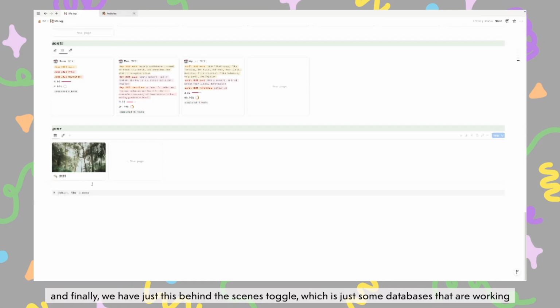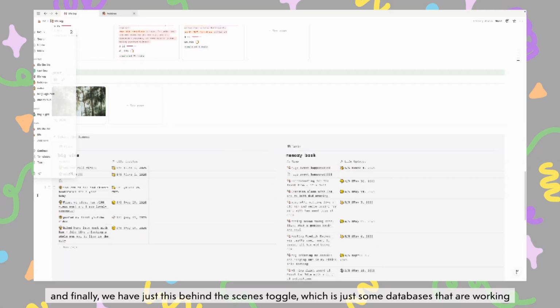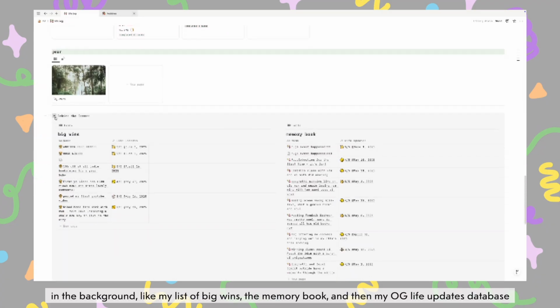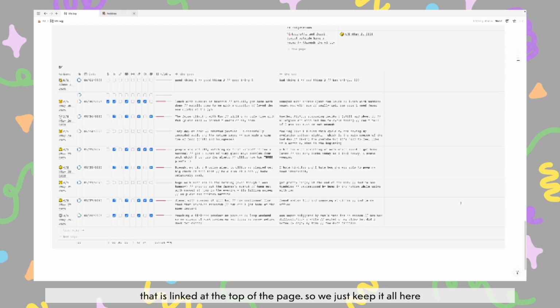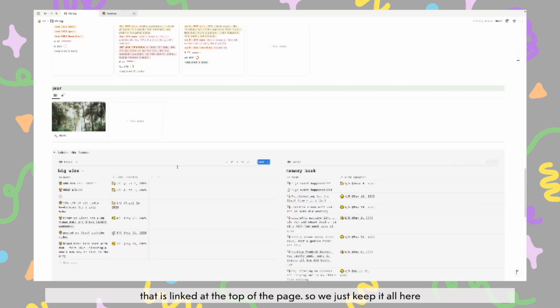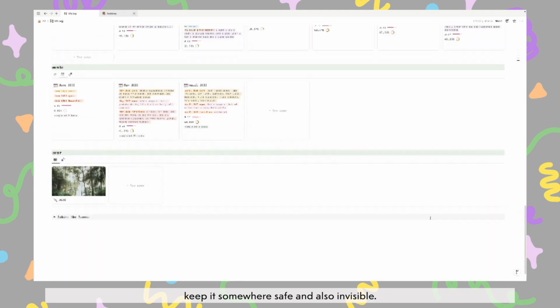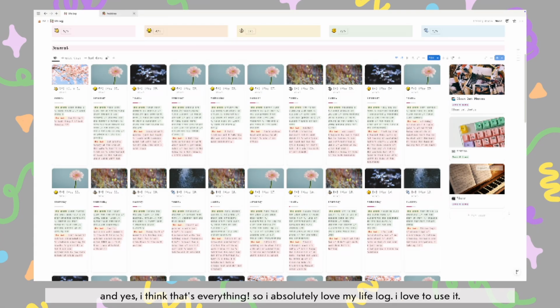And finally, we have just this behind the scenes toggle, which is just some databases that are working in the background, like my list of big wins, the memory book, and then my OG life updates database that is linked at the top of the page. So we just keep it all here, keep it somewhere safe and also invisible. And yes, I think that's everything.